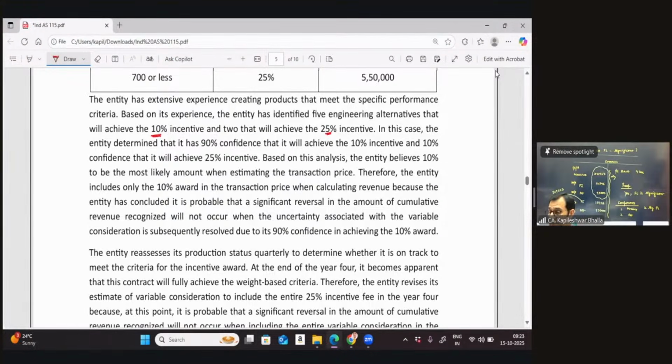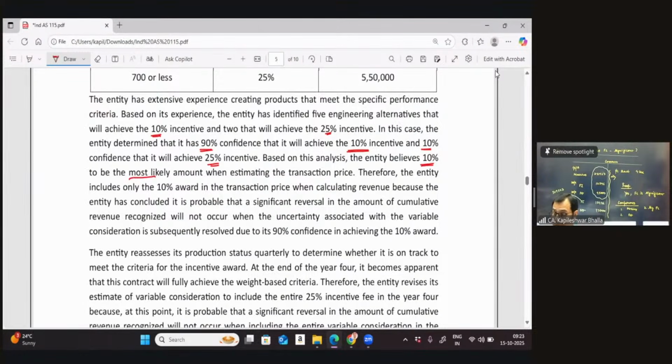In this case, the entity determined that it has a 90% confidence level that it will achieve a 10% incentive and a 10% confidence level that it will achieve a 25% incentive. The probability of getting a 10% incentive is much more as compared to the probability of getting a 25% incentive. Based on this analysis, the entity believes that 10% is most likely when estimating the transaction price.